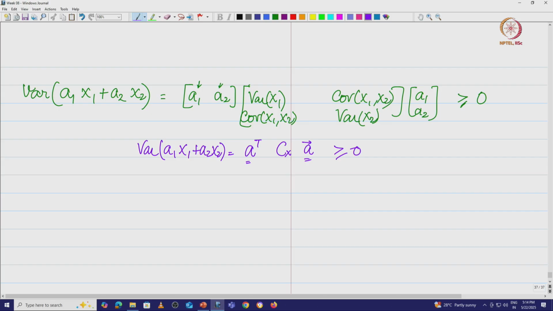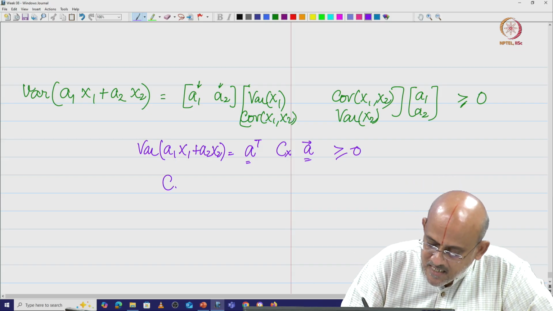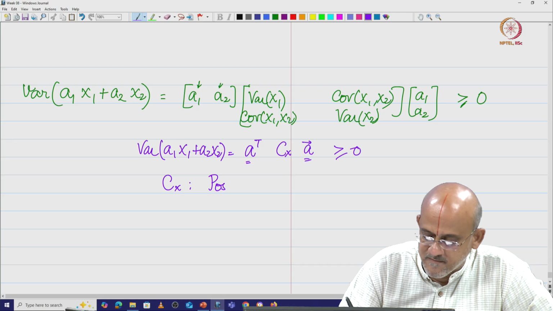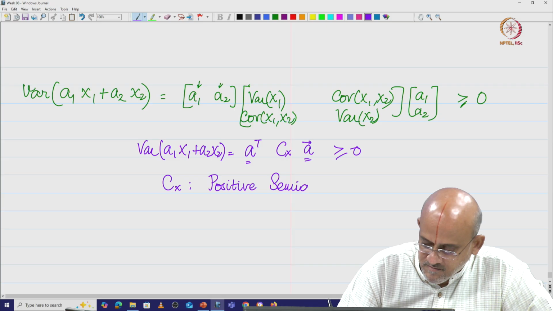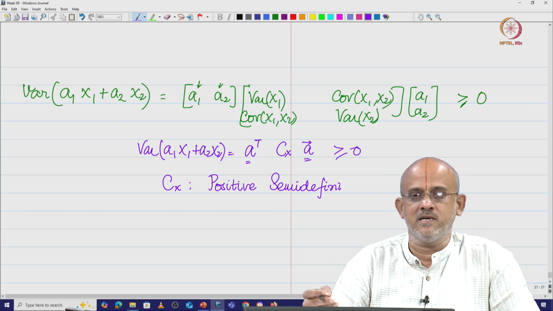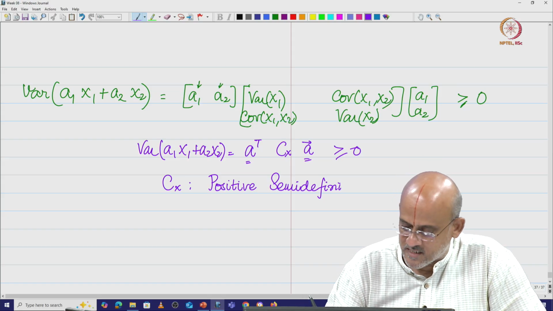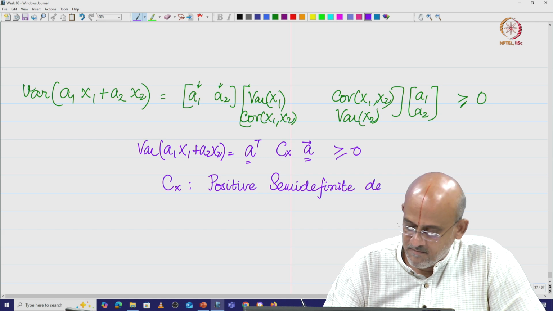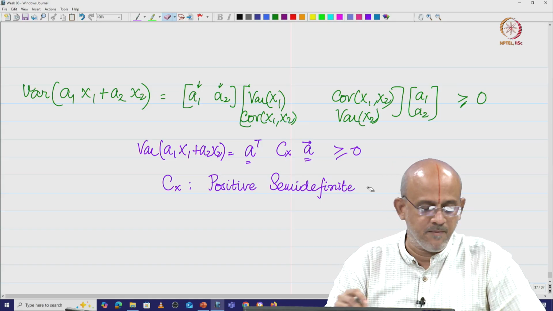What do we call such a matrix Cx for which A transpose Cx A is always greater than or equal to 0? We call such a matrix positive semi-definite. If you recollect the idea of quadratic forms, we did this A transpose Cx A, therefore Cx is a positive semi-definite matrix. So we are going to say that the covariance matrix is positive semi-definite.